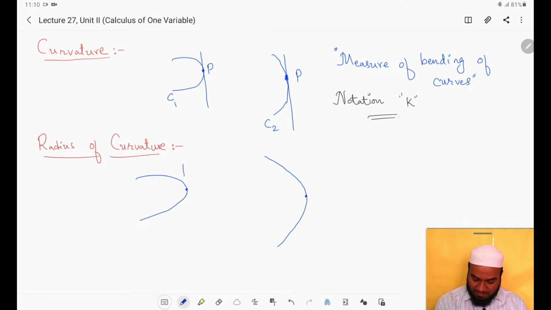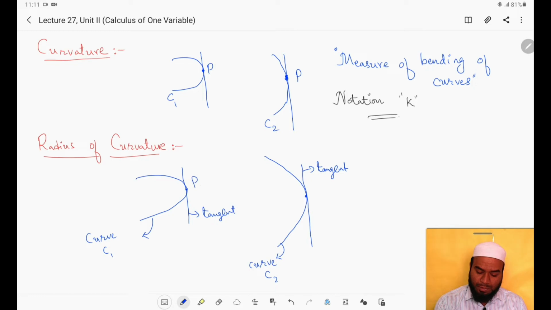This is the tangent for the curve at this point and this is the tangent. Consider this as C2 and this is the curve C1, and this is the tangent.